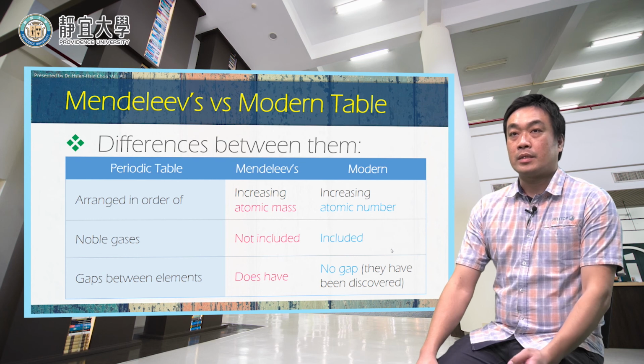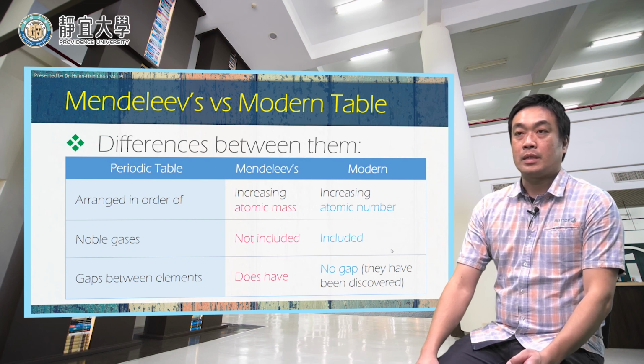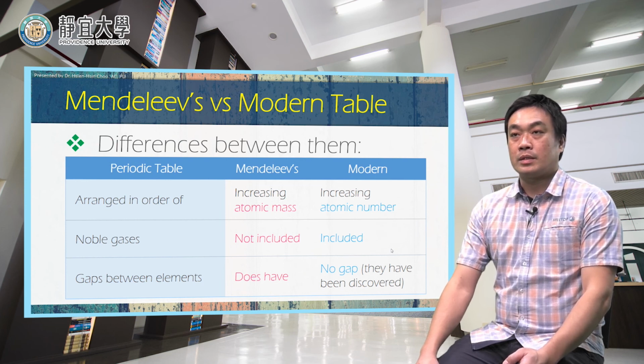But in the modern periodic table, the elements are arranged in order of increasing atomic number. And in Mendeleev's periodic table, noble gases are not included because some of them had not been discovered. But in the modern periodic table, noble gases are included.